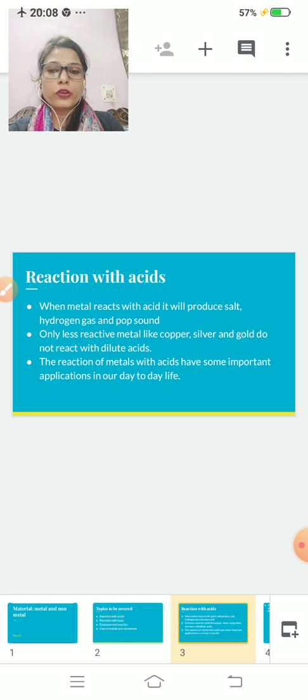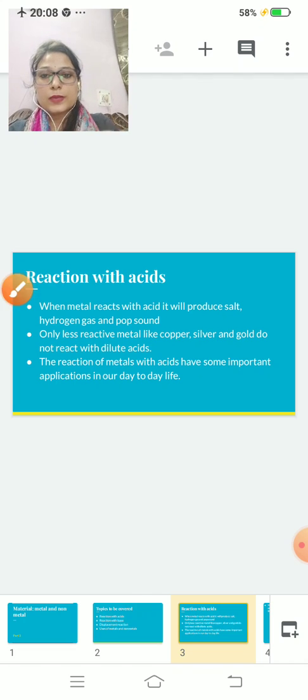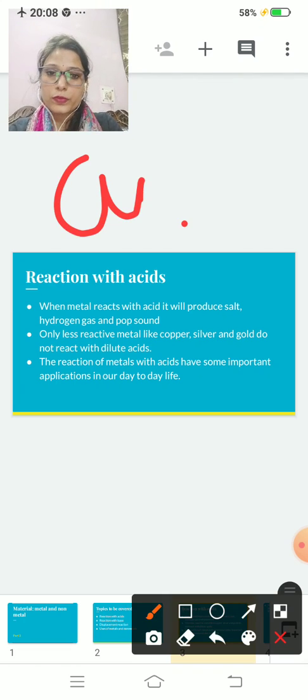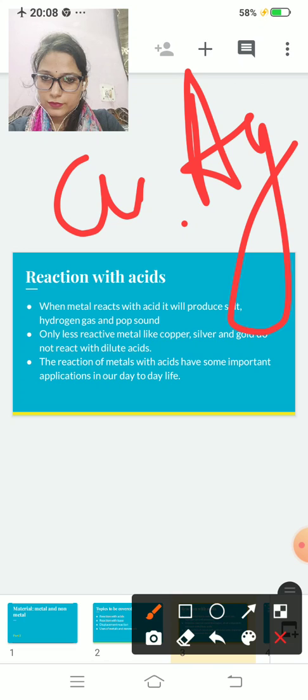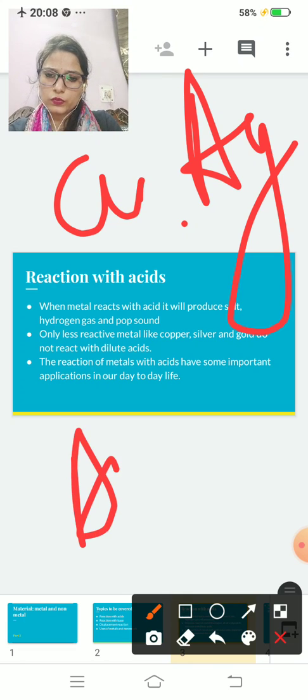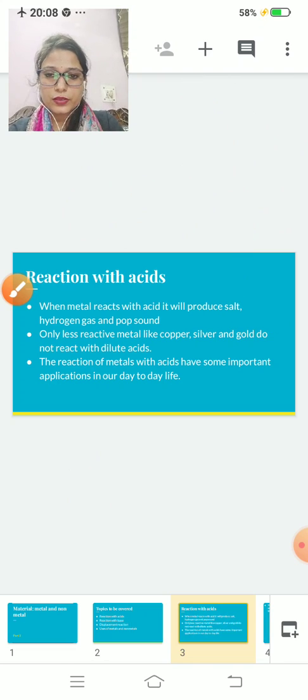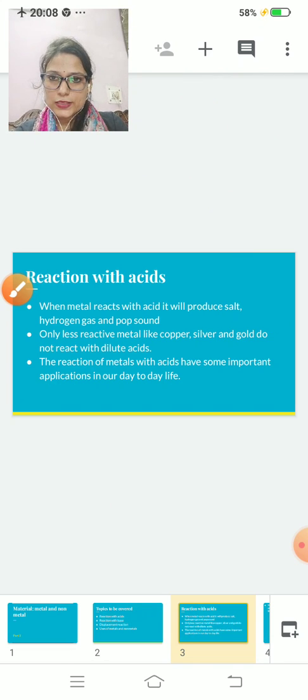So they will not react with dilute acids. For example, copper, symbol Cu; silver, Ag; and gold, Au. Clear? I am reading once more, listen carefully.